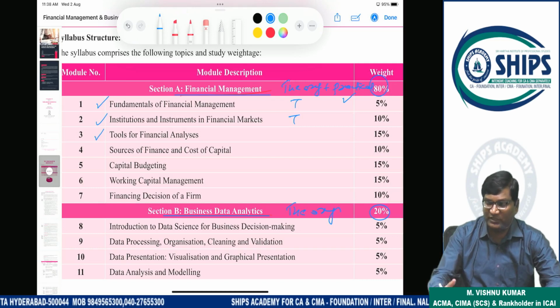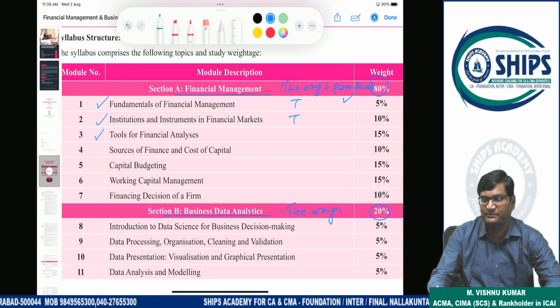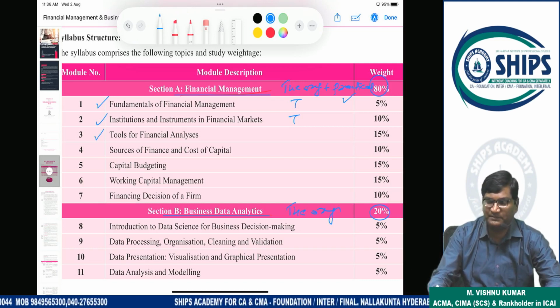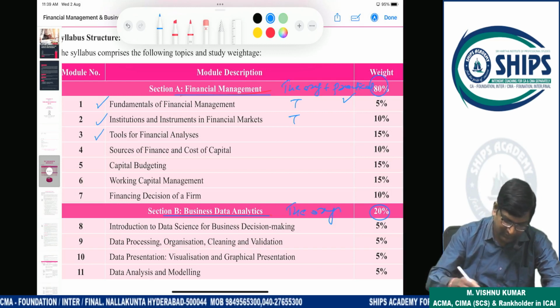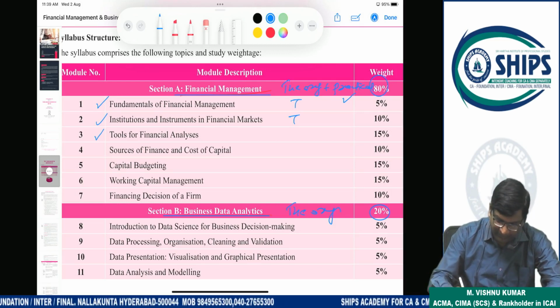So in this, what are the topics which we are going to discuss? First, ratio analysis. Second, your cash flow statement, funds flow statement, clear? Then your comparative balance sheet, common size balance sheet. These are the topics we are going to discuss in this particular area. So 15 marks weightage.